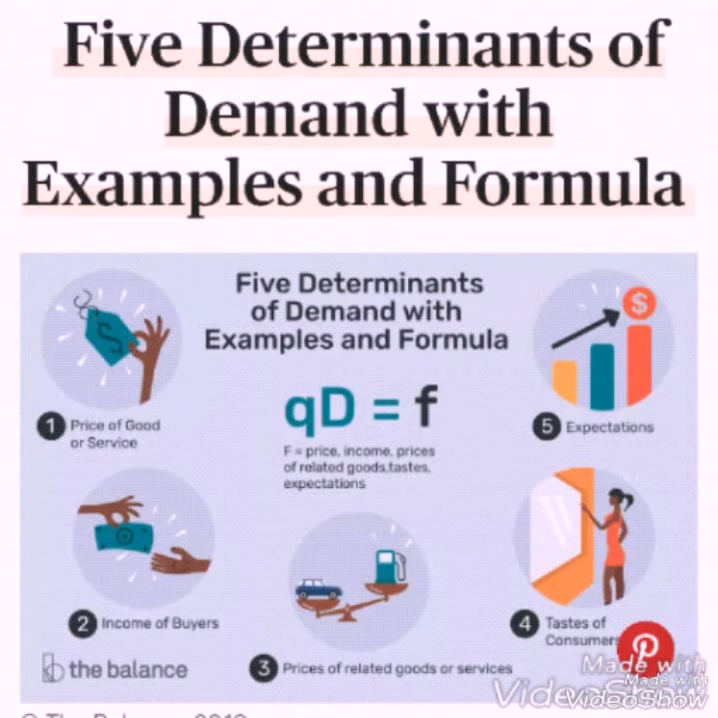The determinants of demand are 1. The price of the good or service. 2. Income of buyers. 3. Prices of related goods or services. These are either complementary, those purchased along with a particular good or service, or substitutes, those purchased instead of a certain good or service. 4. Tastes or preferences of consumers. 5. Expectations. These are usually about whether the price will go up. 6. For aggregate demand, the number of buyers in the market is the 6th determinant.